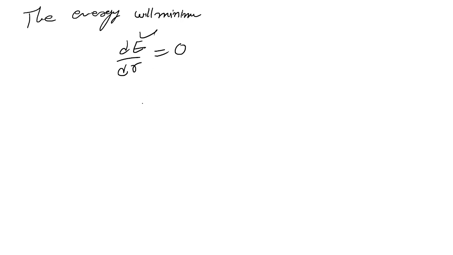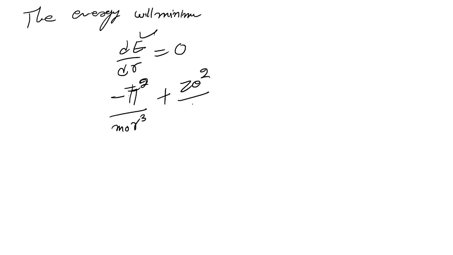The energy will be minimum when dE over dr is equal to 0. By differentiating E, I am writing directly here, minus h bar square over m r cube plus Z e square over 4 pi epsilon naught r square is equal to 0.